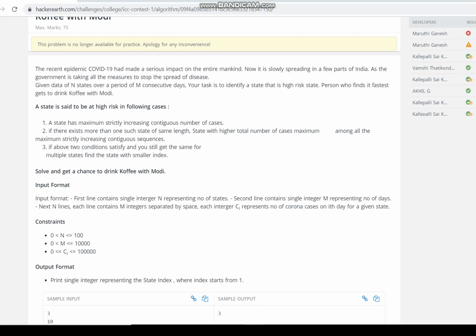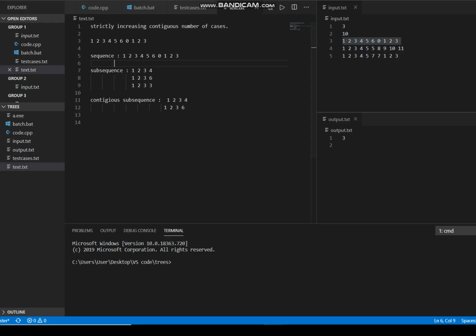Now I think you can easily understand this line: a state with an increasing contiguous number of cases. I also mentioned a small point, which is "strictly". What is strictly? Strictly means the previous number should definitely be less than the next number. That means 1 2 3 is a strictly increasing sequence, whereas 1 2 2 is not, because 2 is equal to the other 2. It is increasing but not strictly increasing.